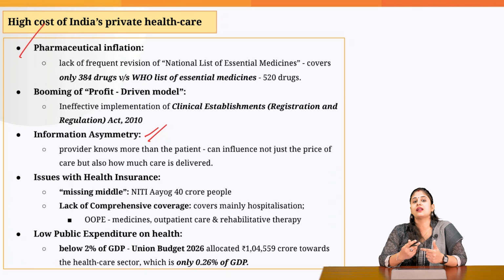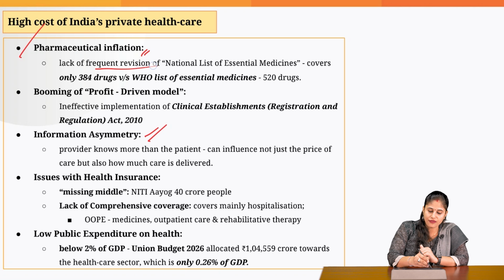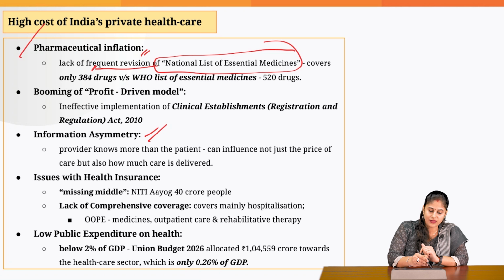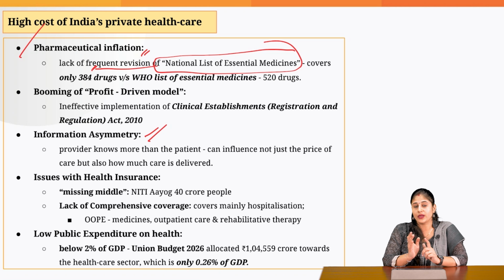Another problem is the rising pharmaceutical inflation. Why is pharmaceutical inflation on the rise? The reason is that there is a lack of frequent revision of the National List of Essential Medicines. Now, this list currently covers more than 300 drugs, but the WHO list of essential medicines covers more than 500 drugs.